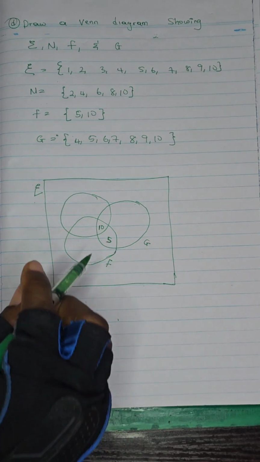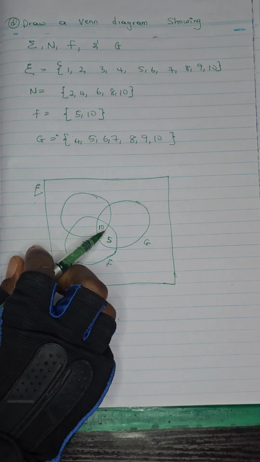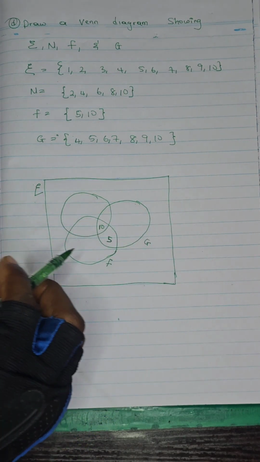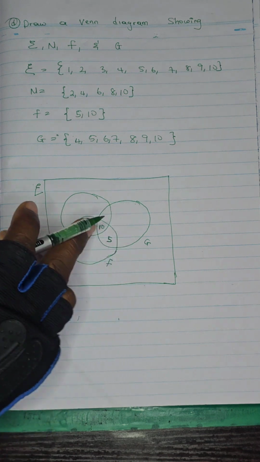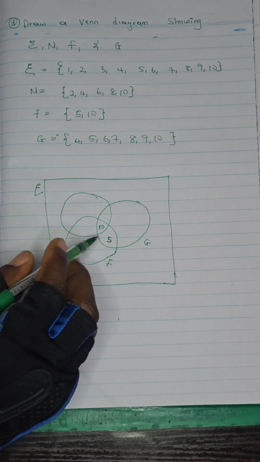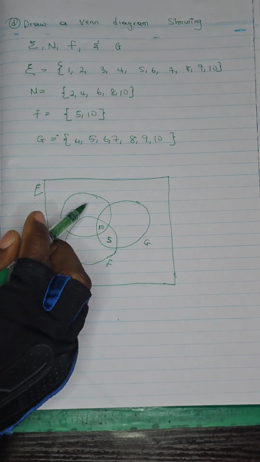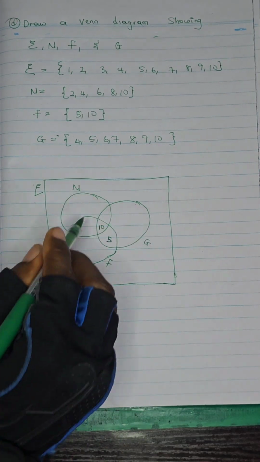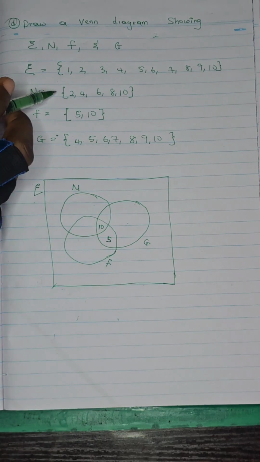Mind you, if you want to deal with this, you have to deal with the intersections first before you come up and write the remaining elements of the sets. If you do not do it that way, you might make a mistake. That's why I started with the one that three of them have in common. Now I'm dealing with the ones that two have in common. This is F, this is G, this will now be N. What do N and G have in common?